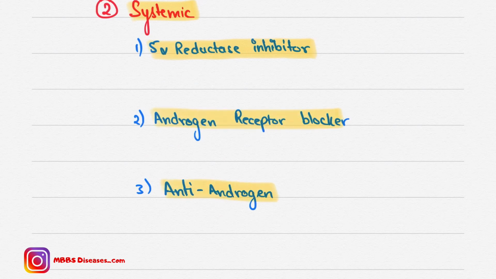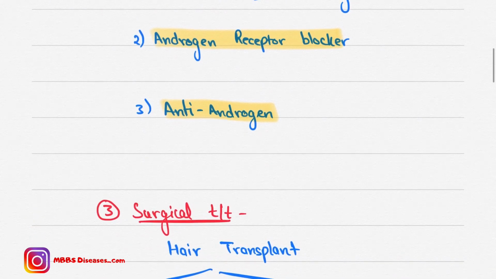What is this drug? This drug is finasteride, which is given 1 milligram OD. This is only used in males, not in females. Now coming to another drug, which is an androgen receptor blocker. The drug is flutamide.